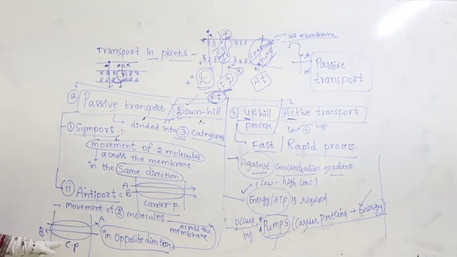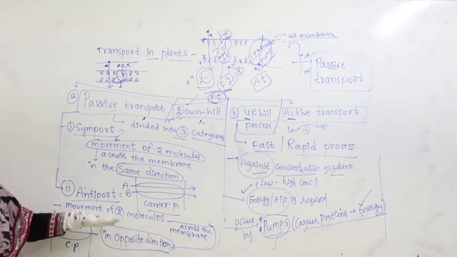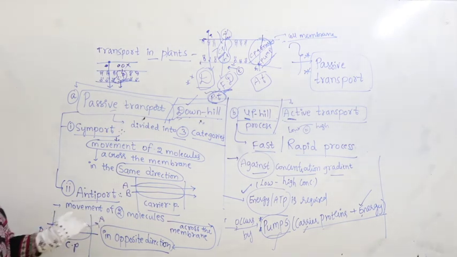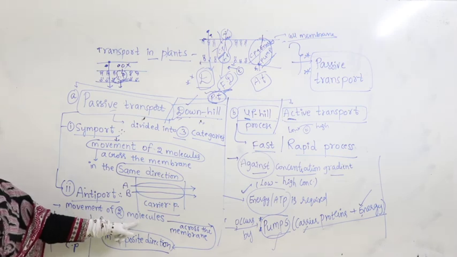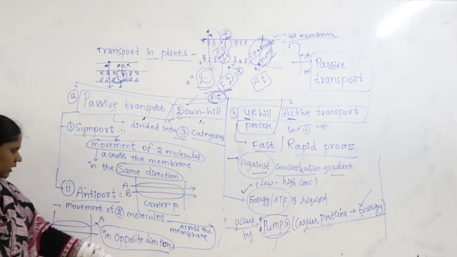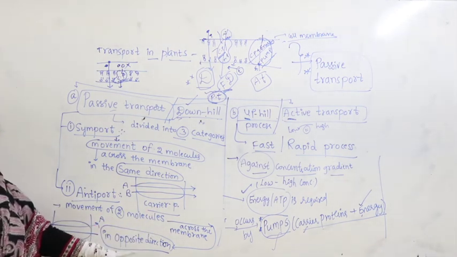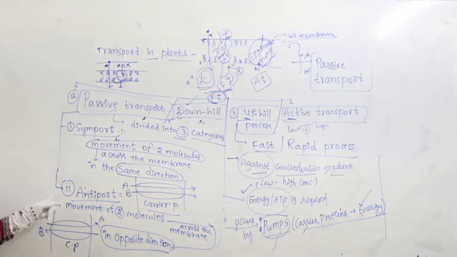By the same carrier protein, one is going in one direction, the other in the other direction. So I hope it's clear, right? A from out to in, B from in to out by the same carrier protein. So when you talk about movement of two molecules across the membrane in the opposite direction, it is called antiport.